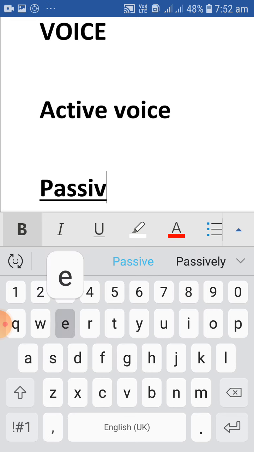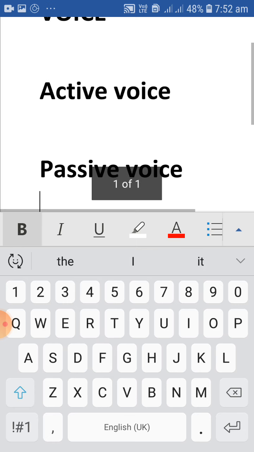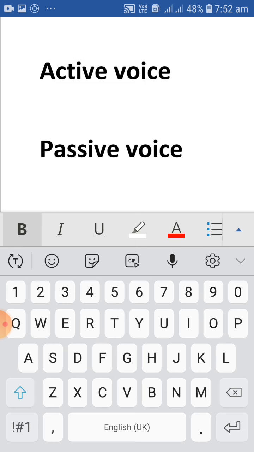In active voice, the action is highlighted, but in passive voice, something is done. It doesn't emphasize the doer, it only conveys a message.